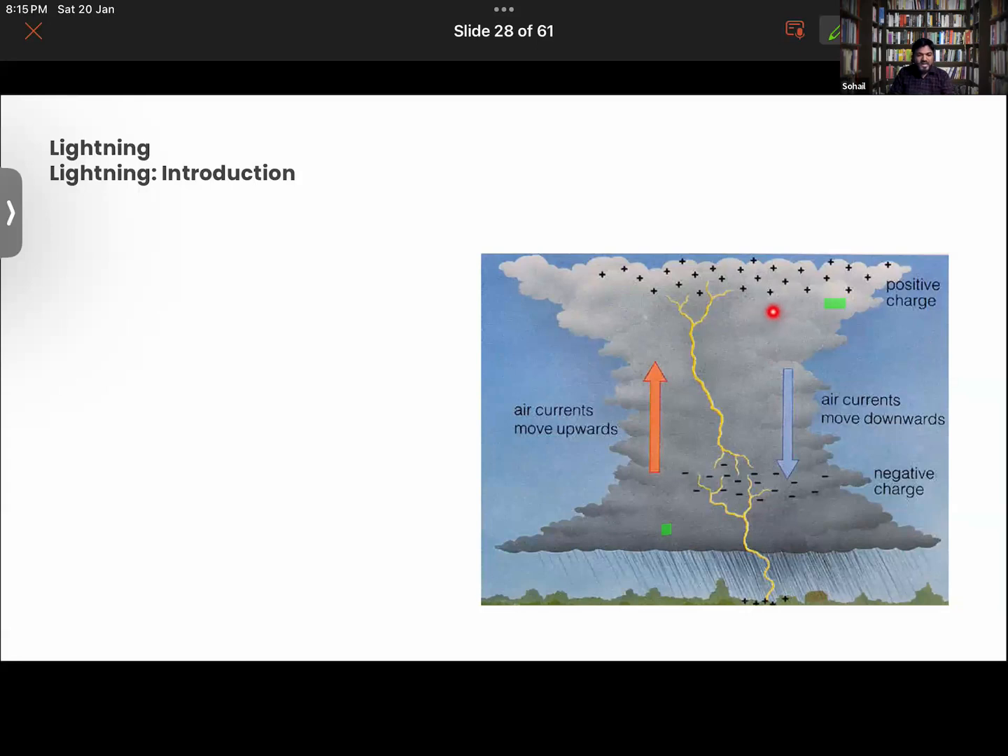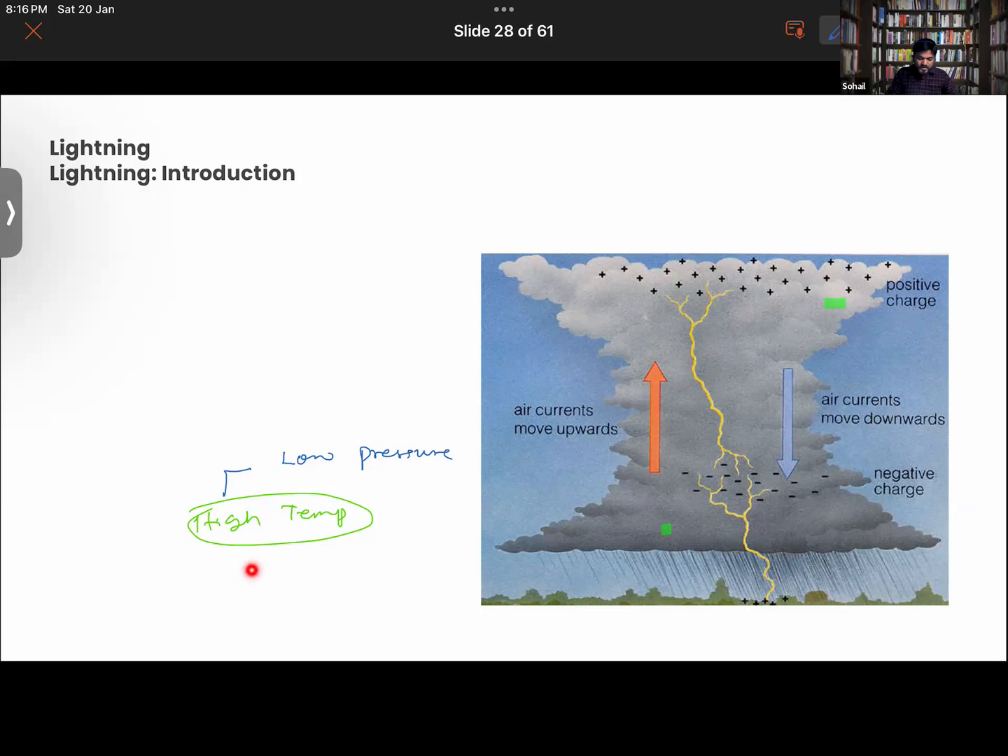Now, here what is happening? Remember, water droplets will be warm. Everyone knows this basic concept, right? Basically, if the temperature in a given area is high, then the pressure developed there will be low. Low pressure at the top level.